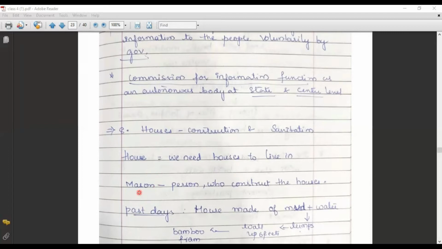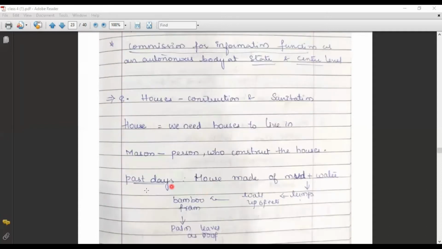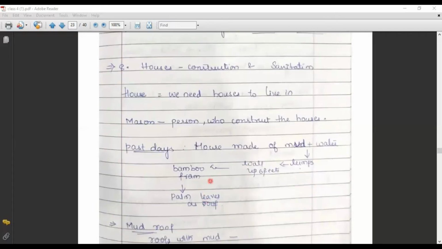A mason is a person who constructs a house. In the olden days, houses used to be made of mud and water. They used to mix mud and water to get lumps, and using those lumps they constructed a wall of 6 feet. On that wall, they used to make a bamboo frame and cover it with palm leaves.